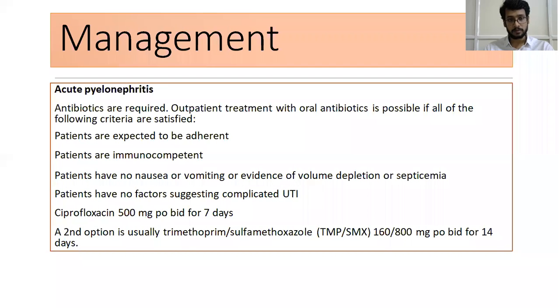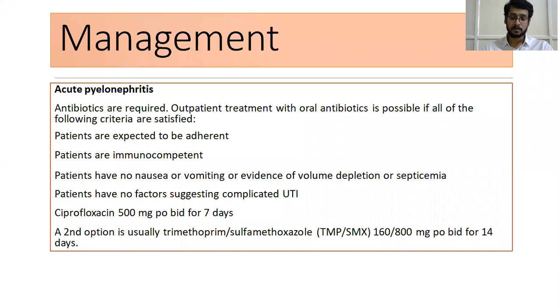The criteria are as follows: patients are expected to be adherent, that is, they must be compliant to the treatment. Patient should be immunocompetent, that is, patient should be well. Patients have no nausea or vomiting or evidence of volume depletion or septicemia. Patients have no factors suggestive of complicated UTI. Then they are eligible for outpatient treatment, that is ciprofloxacin 500 mg BD for 7 days. The second option is usually trimethoprim and sulfamethoxazole BD for 14 days.